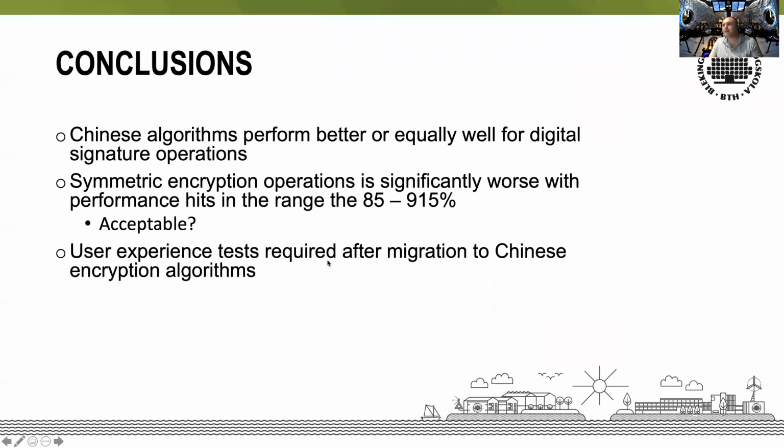So what we can say here is that Chinese algorithms perform better or equally well for digital signature operations. Symmetric encryption operations are significantly worse, with performance hits in the range of 85% to 915%. It is acceptable, I guess it depends on the application that is using these cryptographic algorithms. But what we can say is that user experience tests will be required after migrating a software product to Chinese encryption algorithms in order to make sure that the customers will not be disappointed with the products using these algorithms.